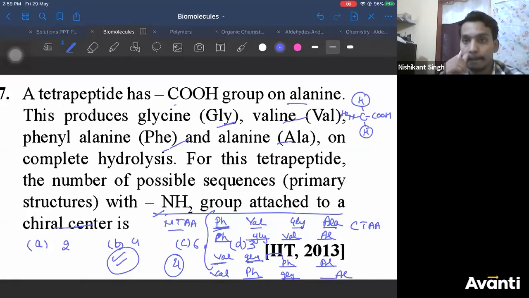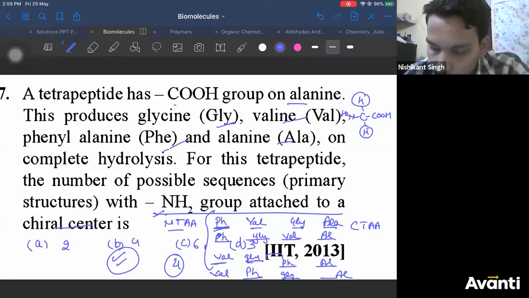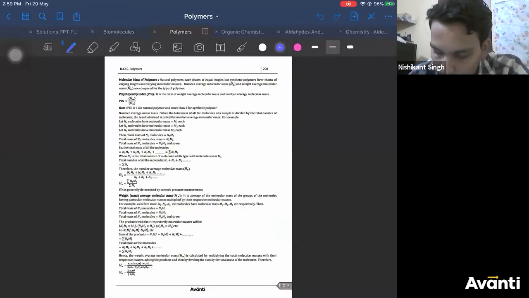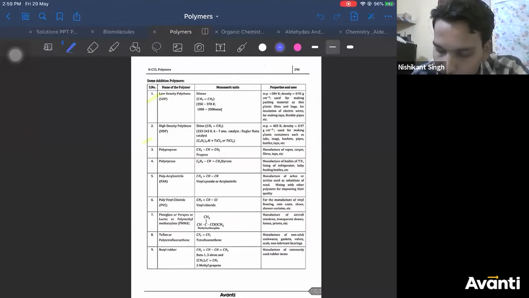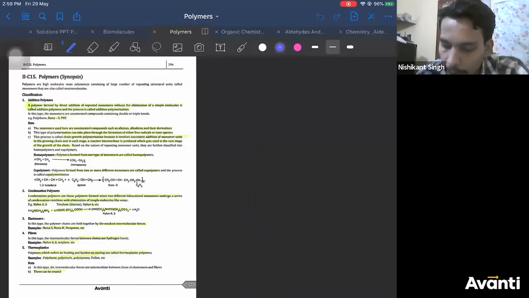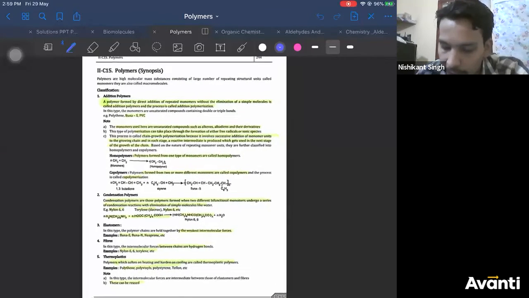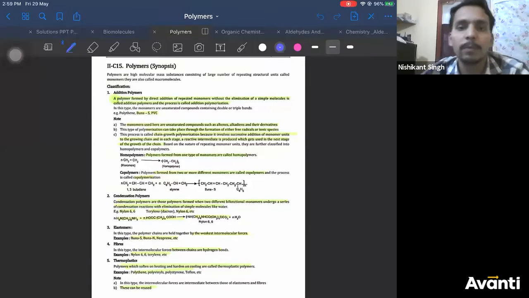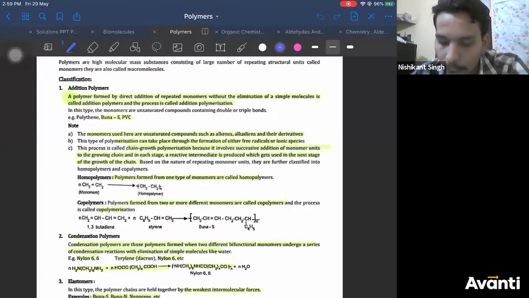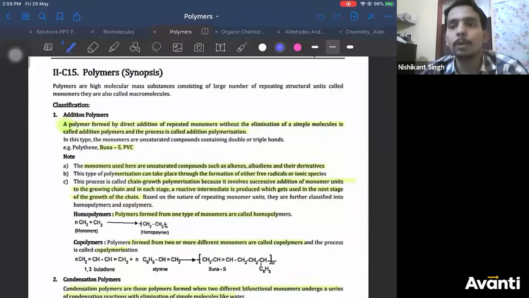All right. Now, let's move towards our next chapter, that is polymers. So I'll take you through all the definitions involved here. Then what the polymers and the monomers are, you need to learn. I have divided this chapter into 2 topics: definitions, and polymers and their monomers with examples. That's all you need to know in this chapter.